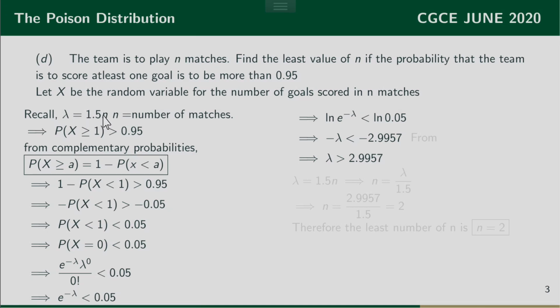So to obtain the value of n, we have to divide lambda by 1.5. This means n is equal to lambda divided by 1.5. So n will be equal to 2.9957 divided by 1.5. Doing the math gives you n as 2. Therefore, the least number of matches n is equal to 2.